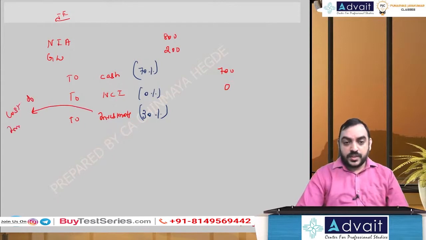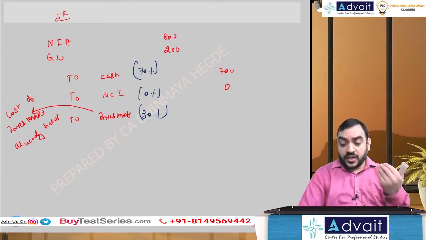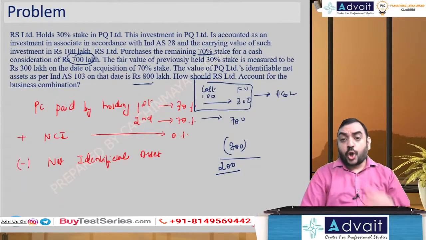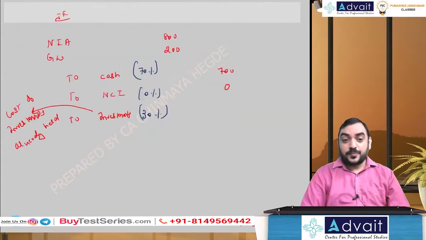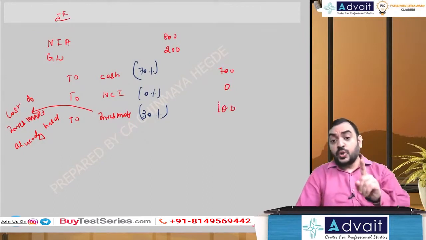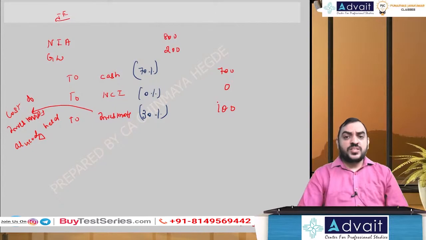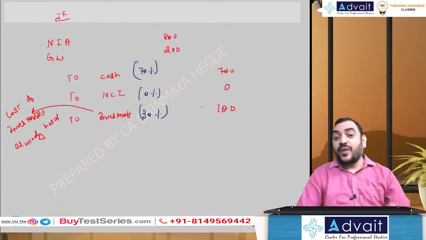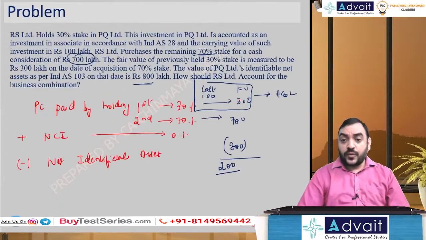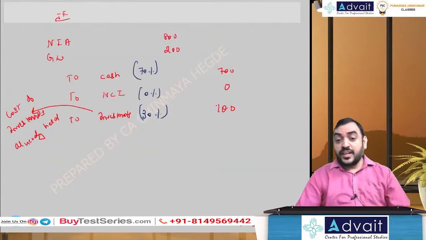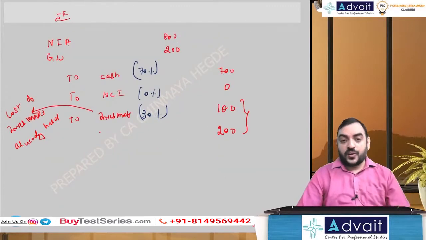Cost of investments already held, already paid. And what is the cost of investments? Cost of investment is 100, right? In the books of account, it's showing 100. But while valuing goodwill, we have now taken fair value into consideration, not cost of investment. So what is the fair value? 300. So 100 should become 300, which means that 200 is the profit and loss.